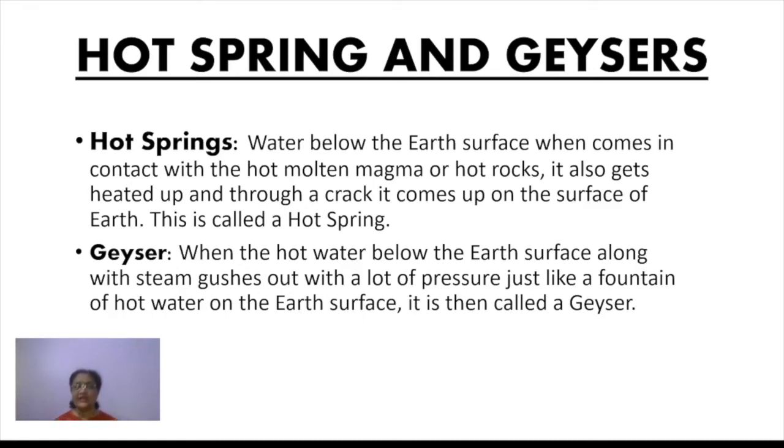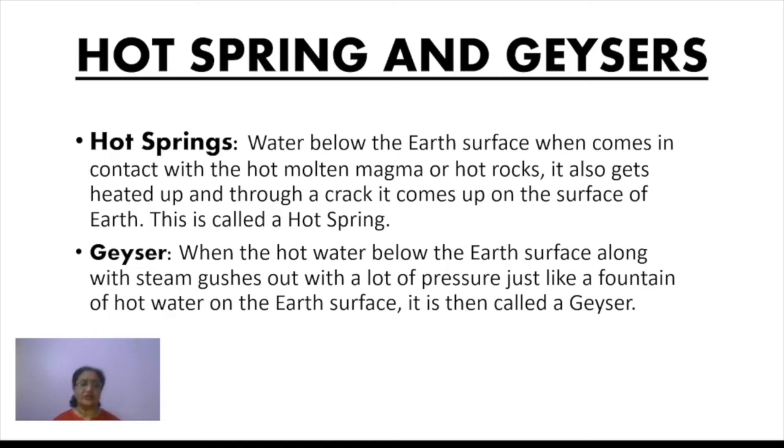And the only difference between the two is that in a hot spring the water comes out very quietly and it spreads over the earth's surface, but in a geyser it is coming out with a lot of pressure, right? So this is the only difference. You can see here the definition is given. Hot springs, basically water below the earth's surface, which is called underground water. That water, when it comes in contact with hot molten magma, okay, or hot rocks which are there inside the earth, it also gets heated up.